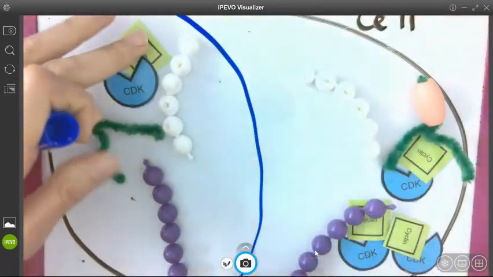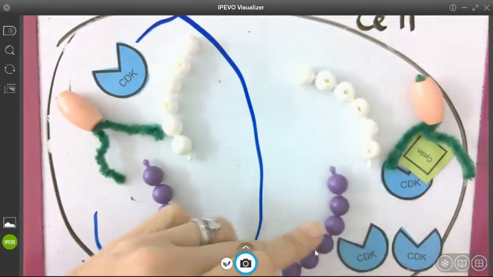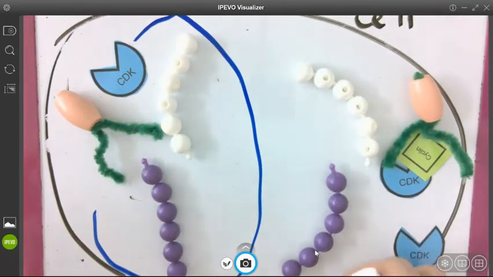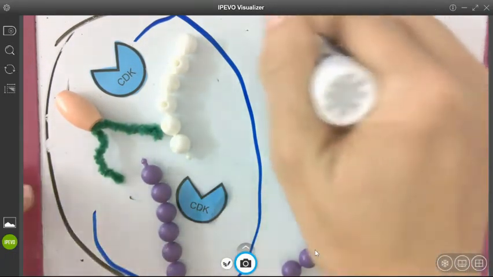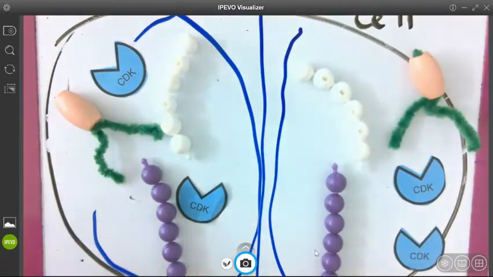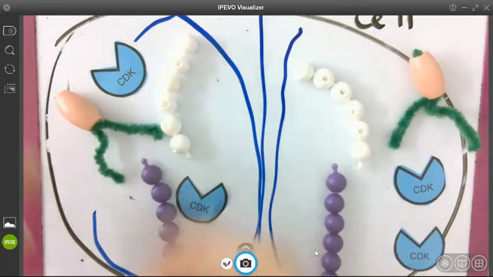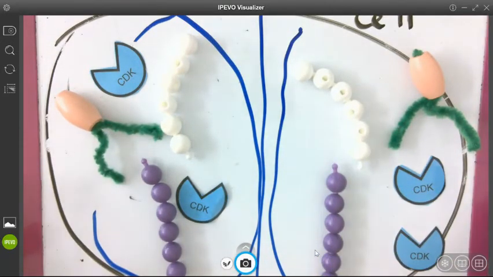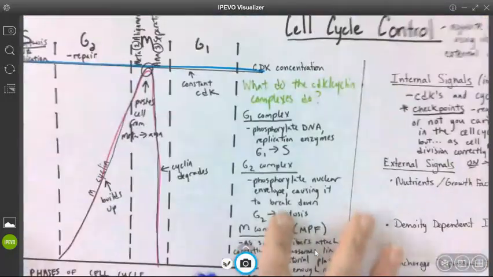telophase, we have our two nuclei. Then at this point, the M cyclin will break down. We'll still have CDK, right? Two nuclei, and then eventually two new cells. Right? So we're only moving from metaphase to anaphase if the steps leading up to metaphase are occurring correctly. That's what this M cyclin is ensuring. So that's a brief overview of the internal signals.